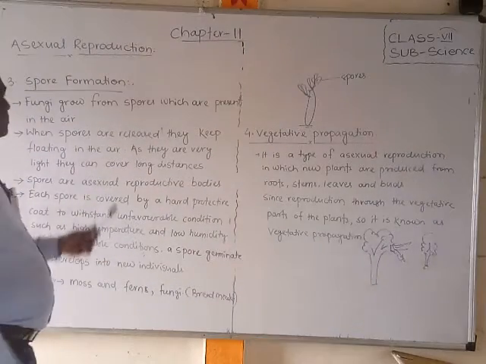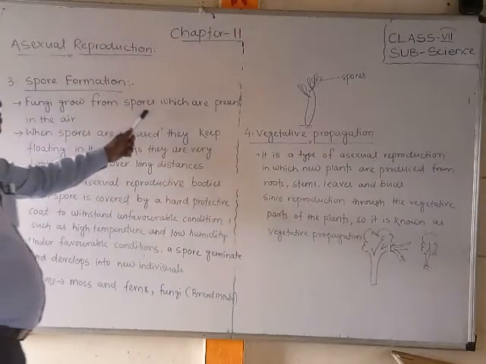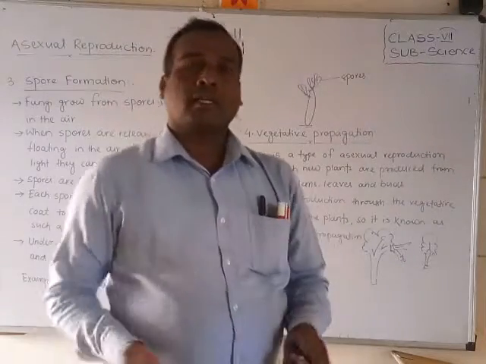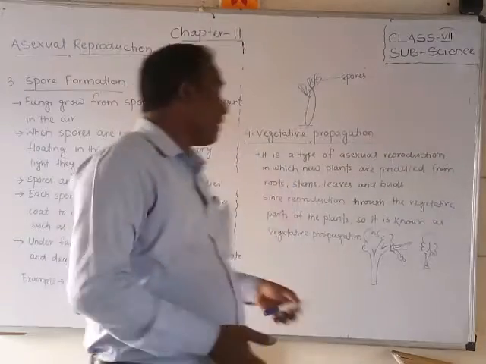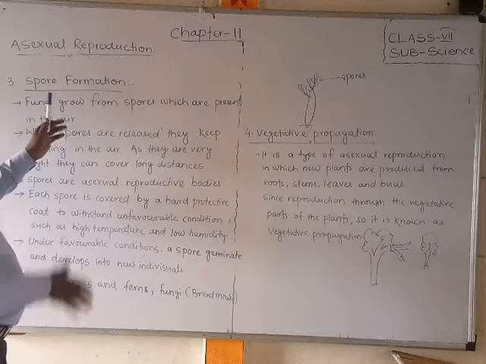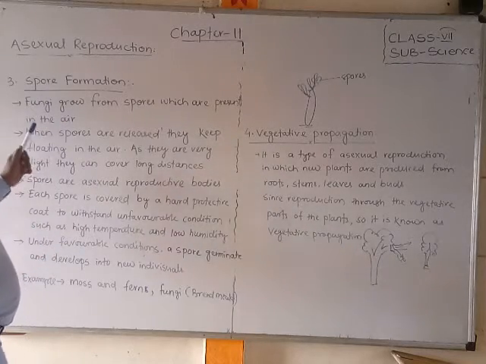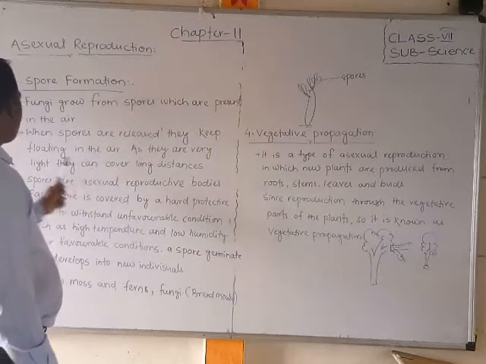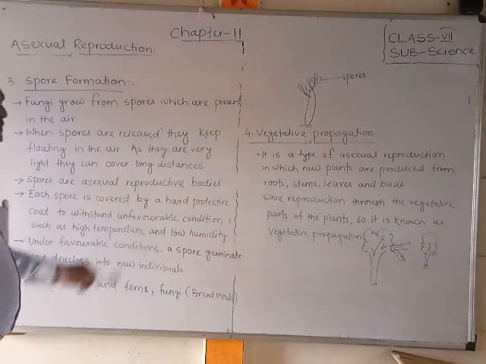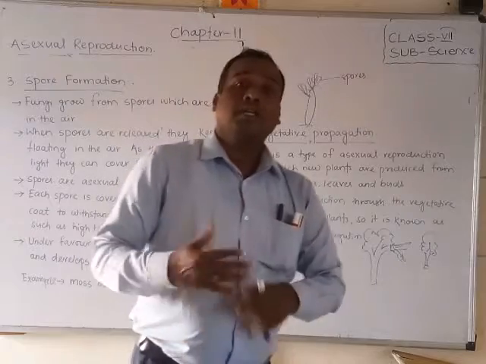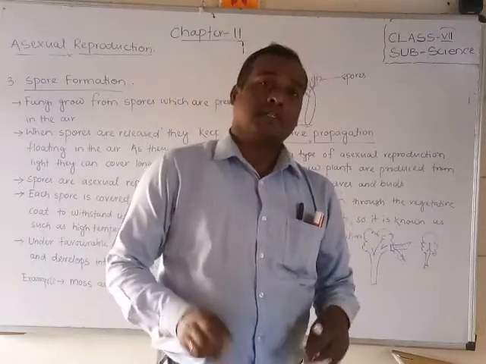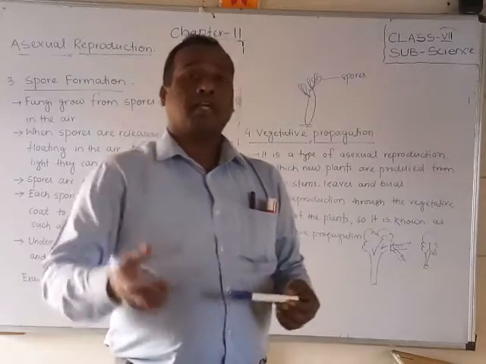Friends, in bread mold you will find that fungi grow from the spores which are present in the air. When the spores are released, they keep floating in the air. As they are very light, they can cover long distances. They cover more distance in the air because they float; very light means very lightweight.